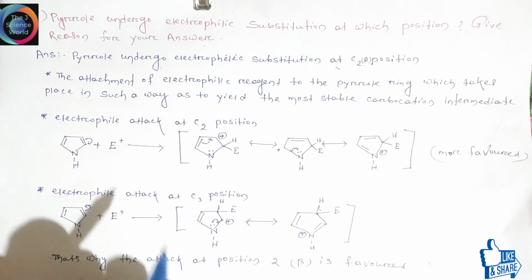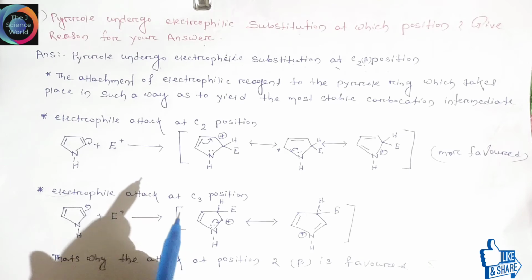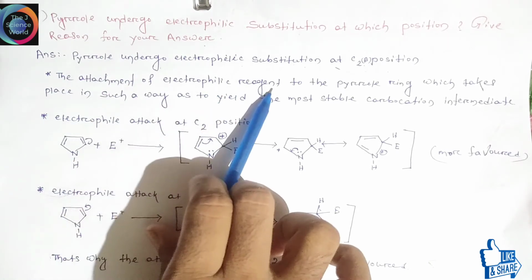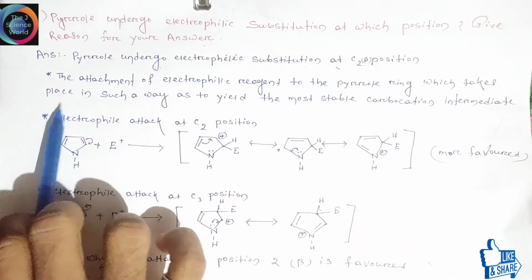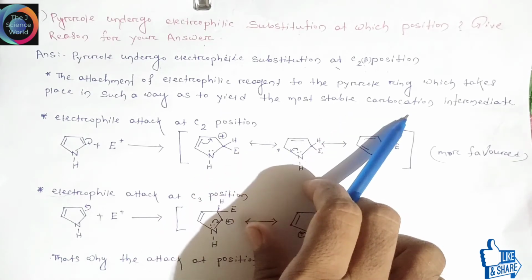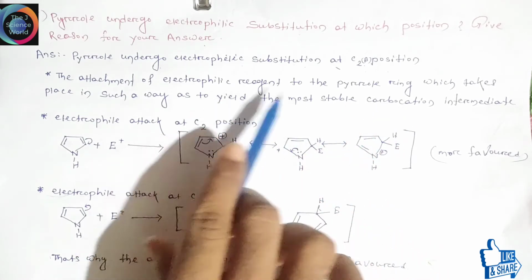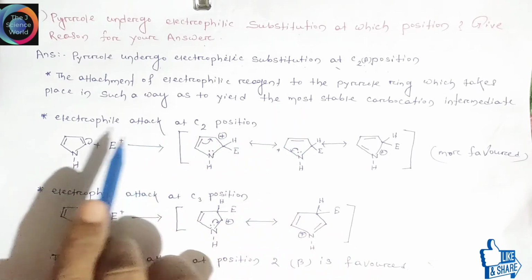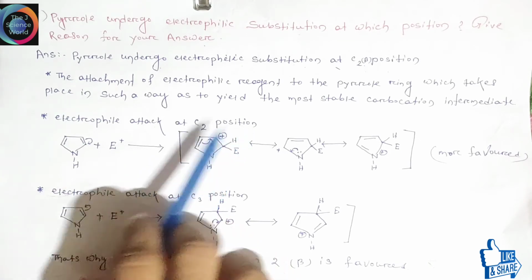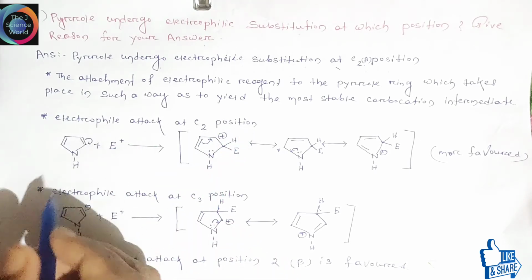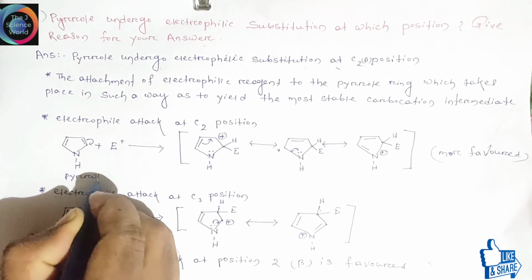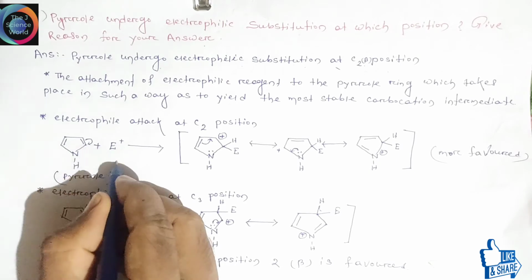Let's understand why electrophilic attack occurs at the C2 position in pyrrole. The attachment of the electrophilic reagent to the pyrrole ring takes place in such a way as to yield the most stable carbocation intermediate. Let's apply this approach to the reaction of pyrrole. Friends, this is electrophilic attack at the C2 position of pyrrole. This is our structure of pyrrole, and this is our electrophile.